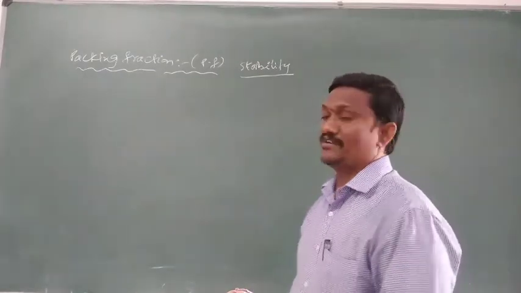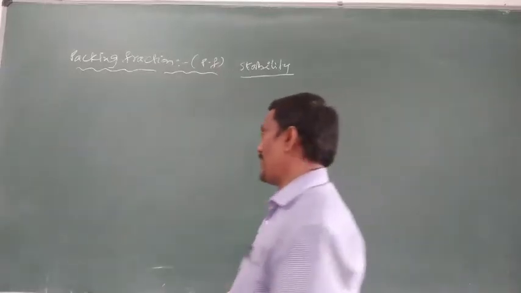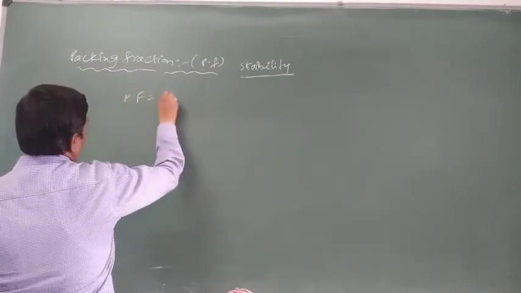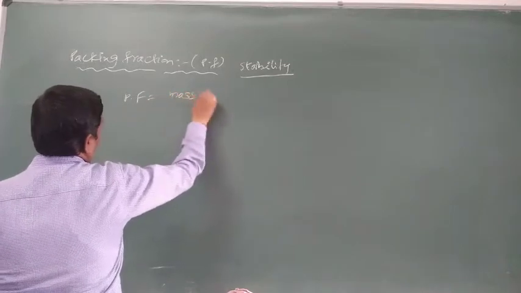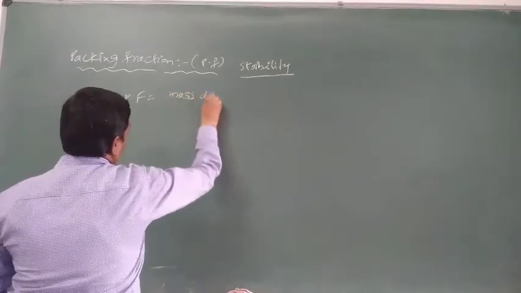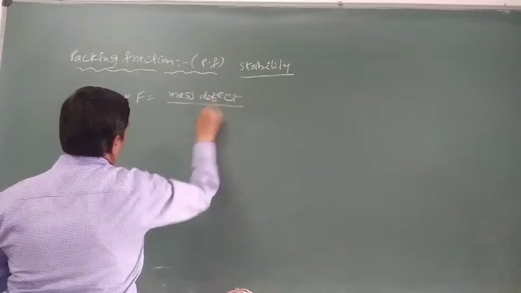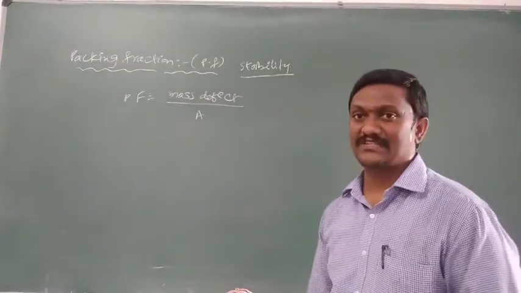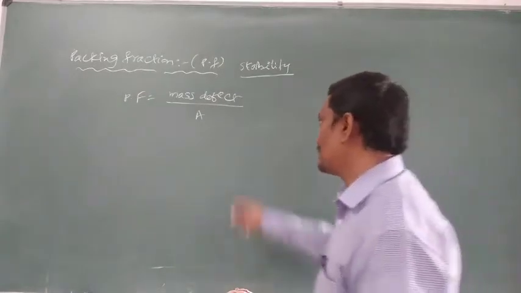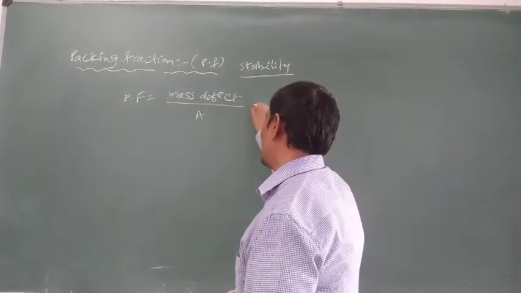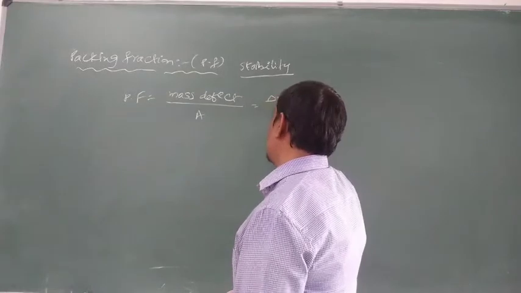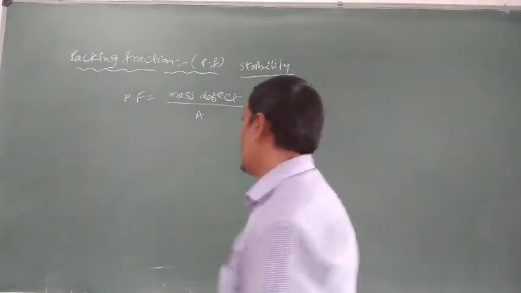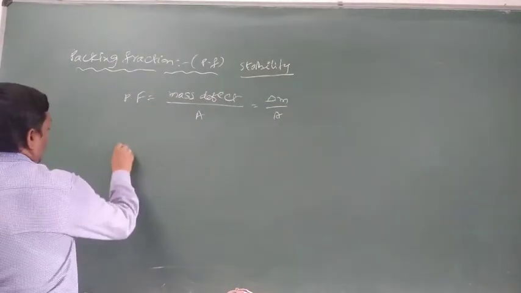Next, what is the definition of packing fraction? A packing fraction can be defined as mass defect per nucleon, mass defect per one nucleon. For A nucleons, delta M is the mass defect, so the mass defect for one nucleon is called the packing fraction. The expression is delta M by A. So mass defect per nucleon is called the packing fraction.